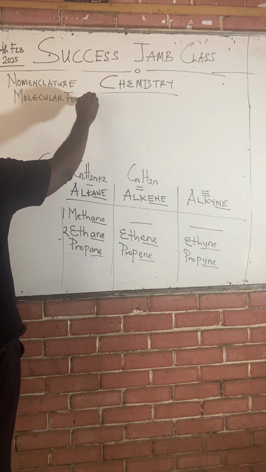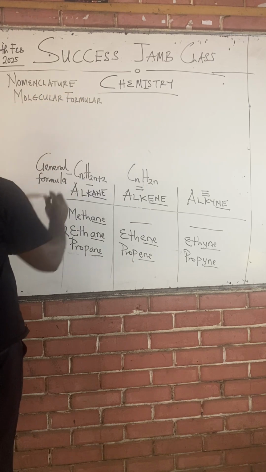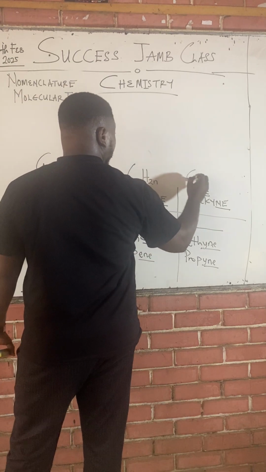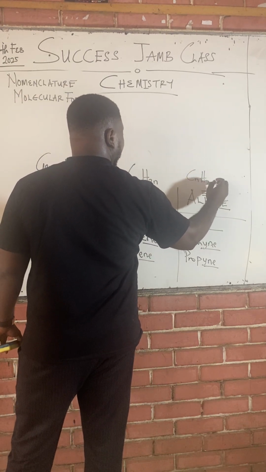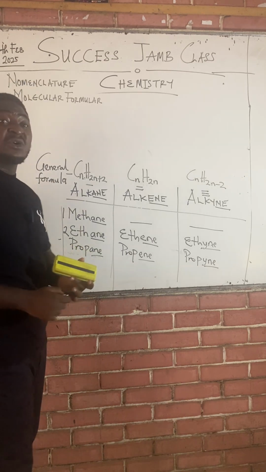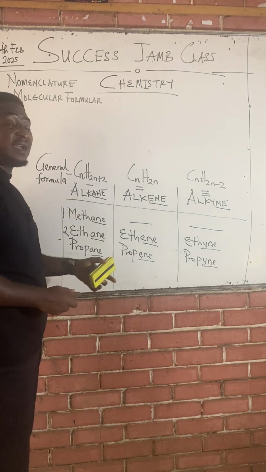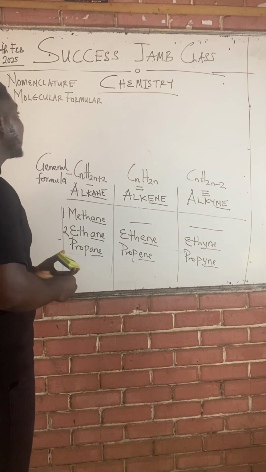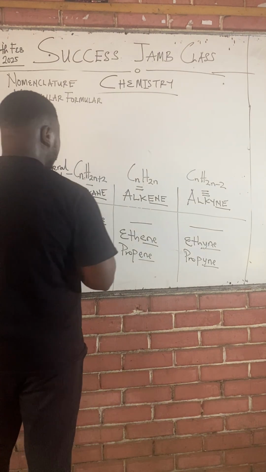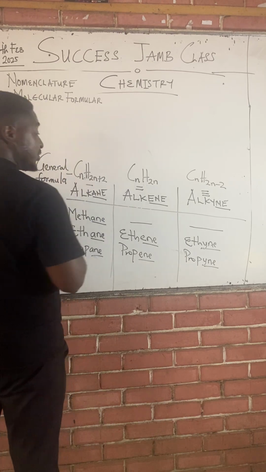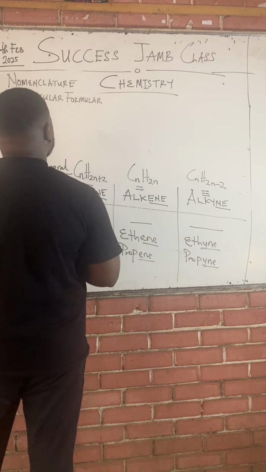By knowing the general formula of each family, you can get the molecular formula. Class, just the general formula can be asked of you in the exam, for example which formula is the correct general formula for the alkane family or the alkyne family. So it's important you note it. Even without the application, just knowing that alkane is CnH2n plus 2 is a possible exam question.